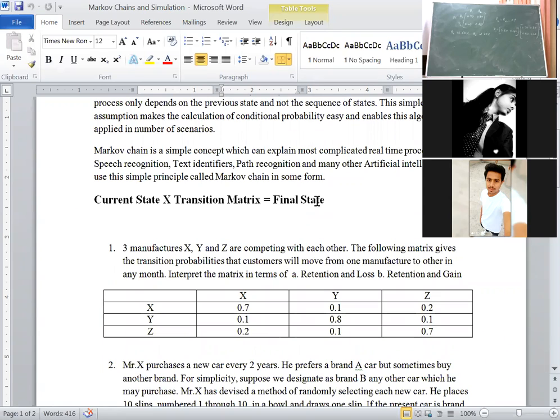Solve, students, solve the question and tell me the answer for 2-day transition. Day by day the strength is reducing, I don't know.